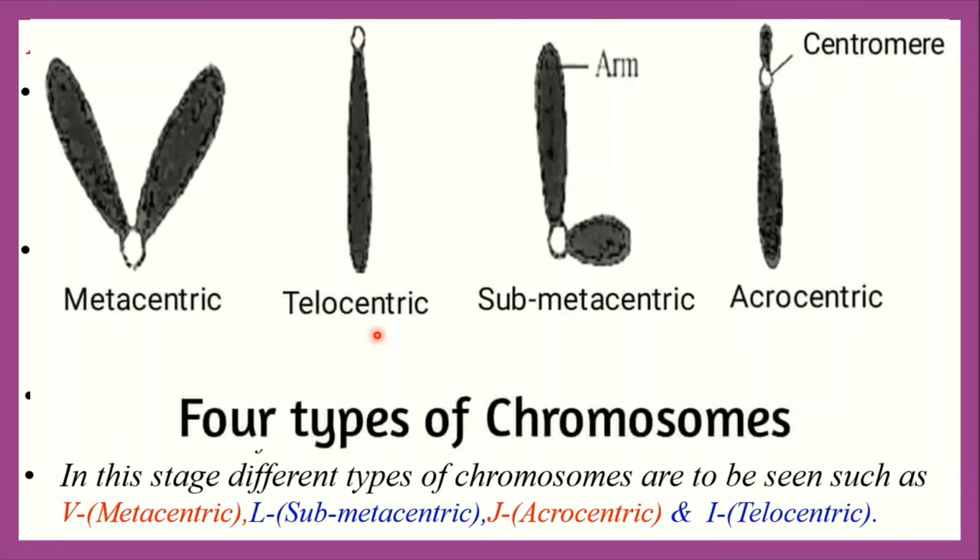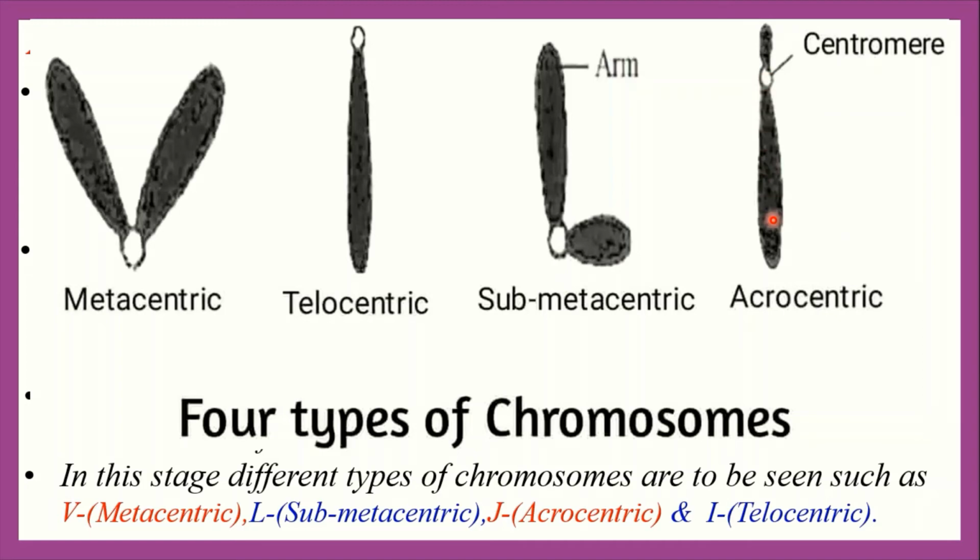This one is an I-shaped chromosome, that means telocentric. Okay, submetacentric. When the centromere remains at the side of the chromosome, that means one arm is large and another one is smaller. This one is called L-shaped chromosome. This L-shaped chromosome is called submetacentric chromosome. And acrocentric, this one is a J-shaped chromosome. The centromere is located near the end of the chromosome. This one is called acrocentric chromosome.